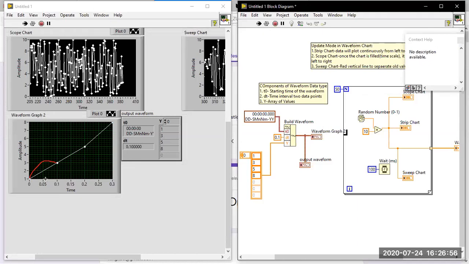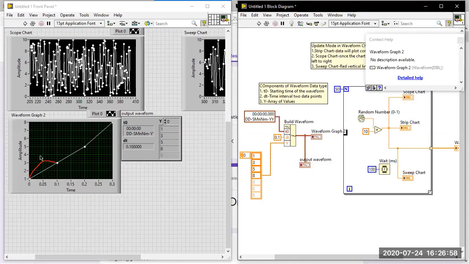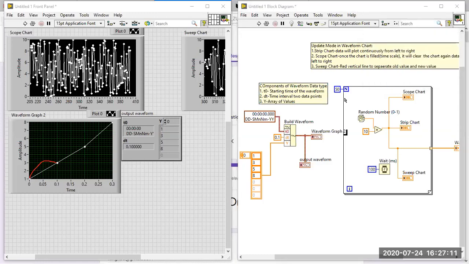Now here you can see the interval from 0.1 over there. These are the things you can define in the build waveform component. Very important, these 3 components: t0, dt, y. These 3 components are very important, and you should follow that order only.